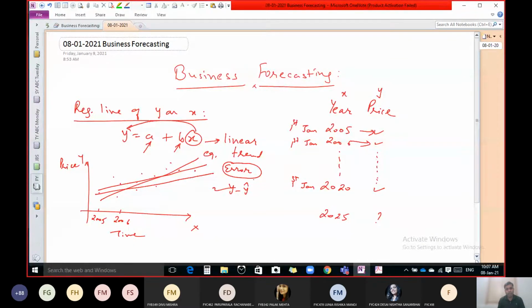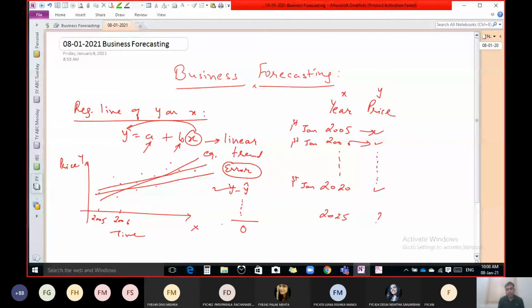But you know that the total of that should be 0, because there are a few positive values and a few negative values, and ultimately we get a total of 0.